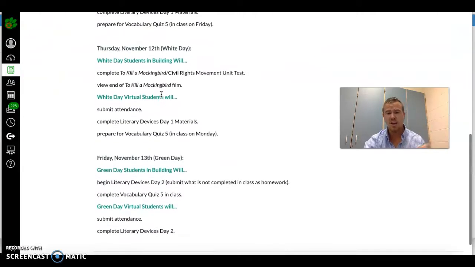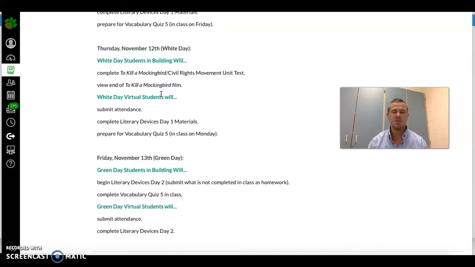And then on Friday, you will be moving on to our next thing, and that'll be Literary Devices Day 2. The way I'm looking at that right now, it's set up as a quiz that you'll be allowed to attempt as many times perhaps as you want, up to maybe 5 or 6. So that's where we're going then.